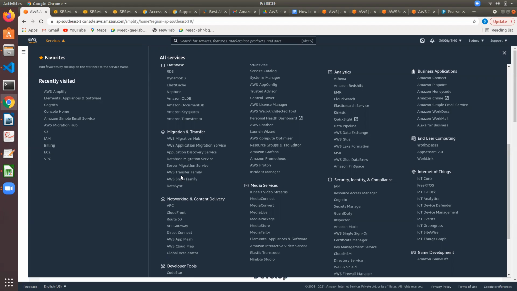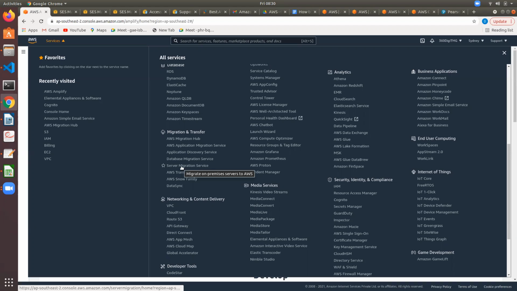AWS Transfer Family is there. AWS Transfer Family is for your network attached storage. We already discussed this. Not only that, it supports SFTP, FTPS, and FTP. If you have an FTP server, for example, you can use AWS Transfer Family and migrate it here.